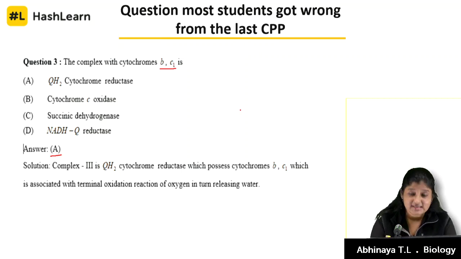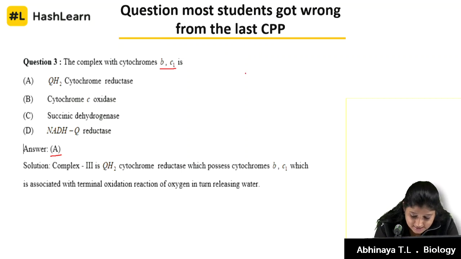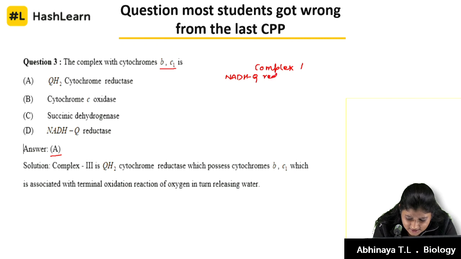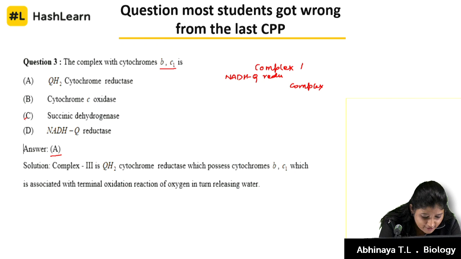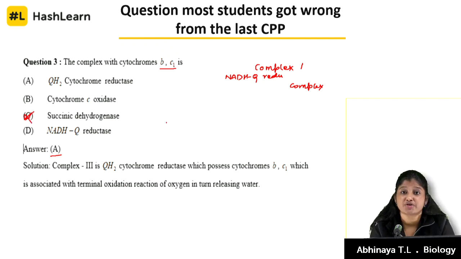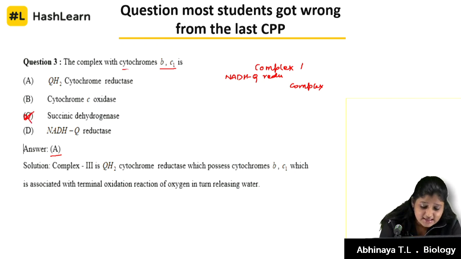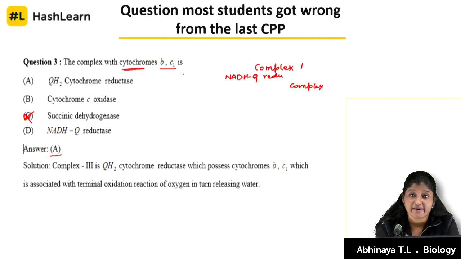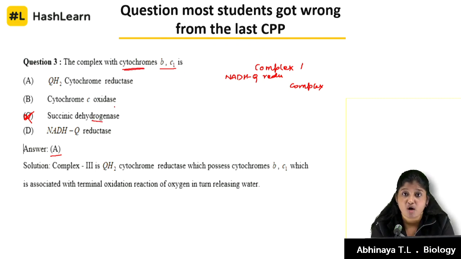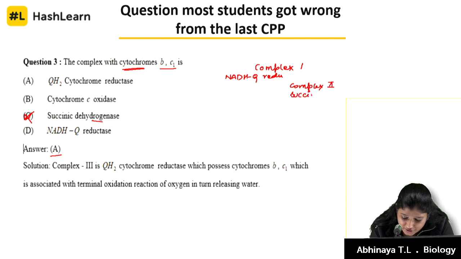Okay, to stick with this CPP question, what has gone wrong is this. Complex 1, I'll write it down here so it is easy to understand, is your NADH reductase. This is complex 1. Complex 2, okay kids, you have put the answer as succinic dehydrogenase. That's wrong, because I'm asking about cytochromes BC1. This is an enzyme, it's not a cytochrome complex. So complex 2 is going to be your succinic dehydrogenase.